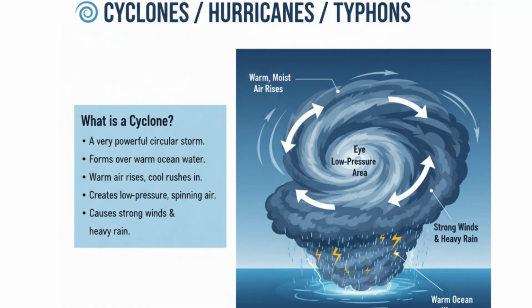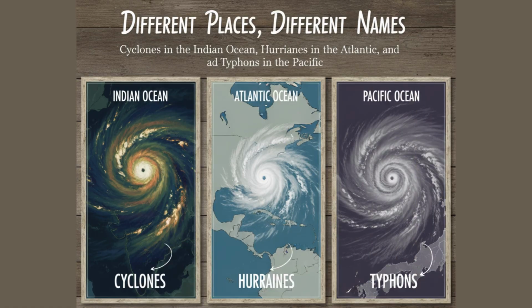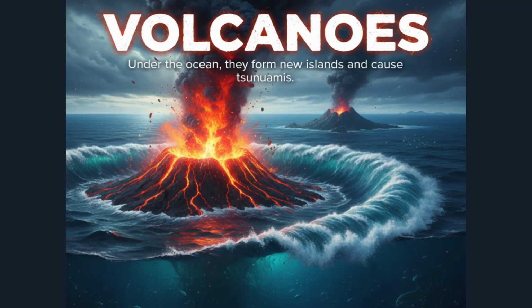Cyclones are strong circular storms that form over warm ocean water. They bring heavy rain and strong winds. In different places, they have different names: cyclones in the Indian Ocean, hurricanes in the Atlantic, and typhoons in the Pacific. Students, what are underwater volcanoes? There are also volcanoes under the ocean. When they erupt, they can form new islands or cause tsunamis.